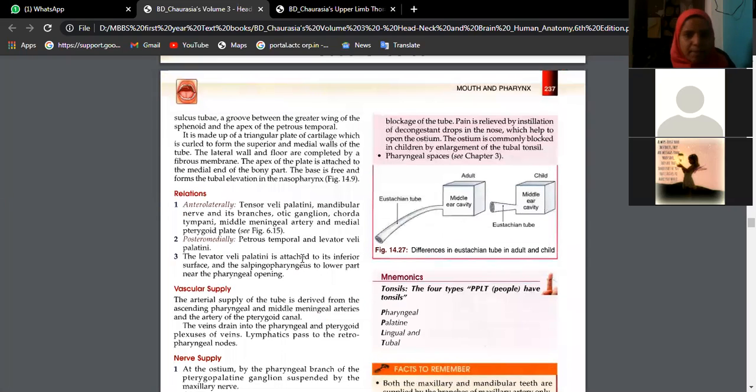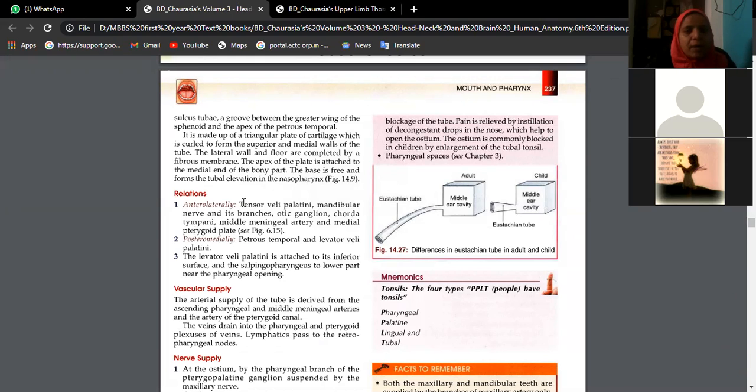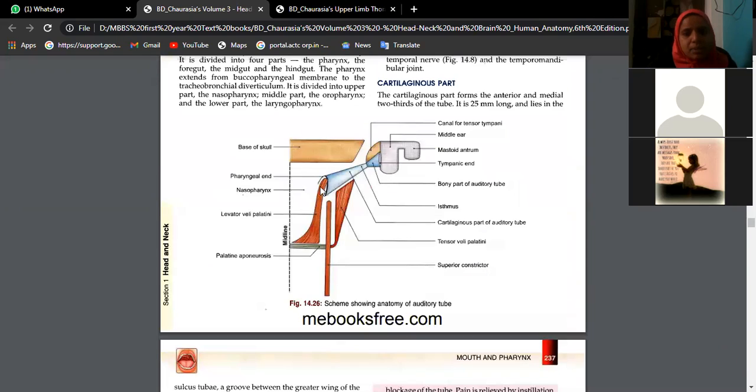That is a part of the petrous part of the temporal bone. When you cut and see, it is a triangular plate of cartilage. Again, try to understand the relations. Anterolaterally, it is related to muscles like tensor veli palatini and the mandibular nerve. Posteromedially, petrous temporal bone and levator veli palatini. Levator veli palatini is again a muscle. Actually, the muscles are shown here.